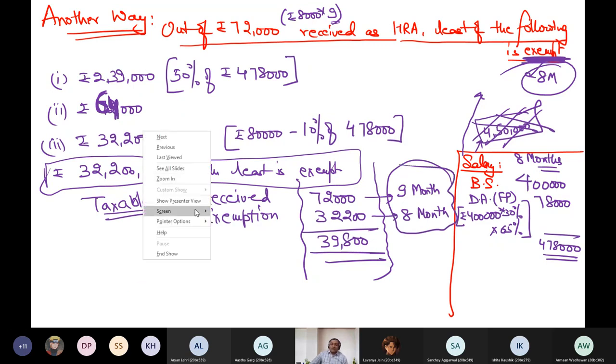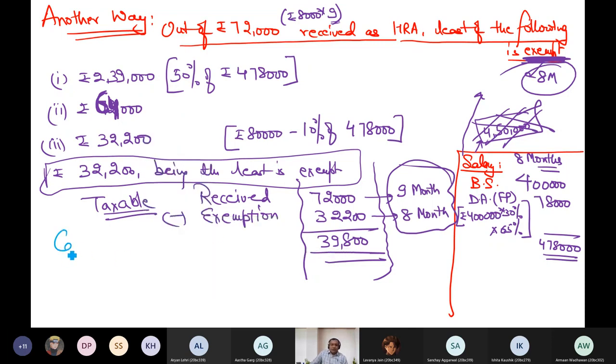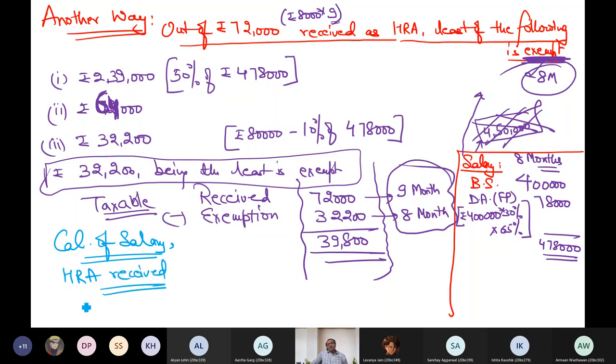So what were the points where there could have been chances of error? First of all, calculation of salary. In such cases, whenever there is a change in rent paid, HRA received, salary, city, residential city changes, while calculating salary, mistakes can be committed. Similarly, while calculating HRA received, mistakes can be committed. Similarly, while calculating this taxable value,